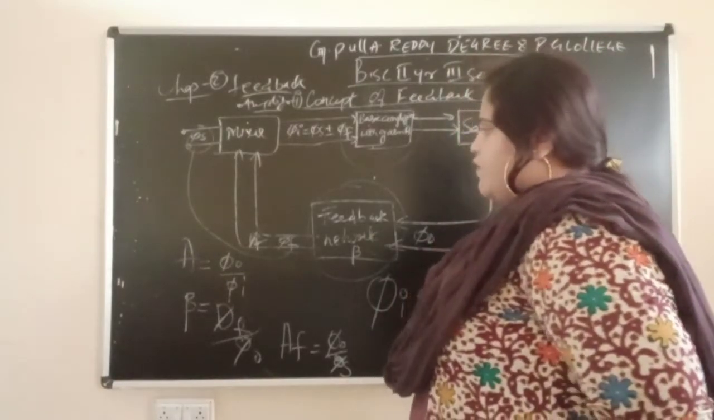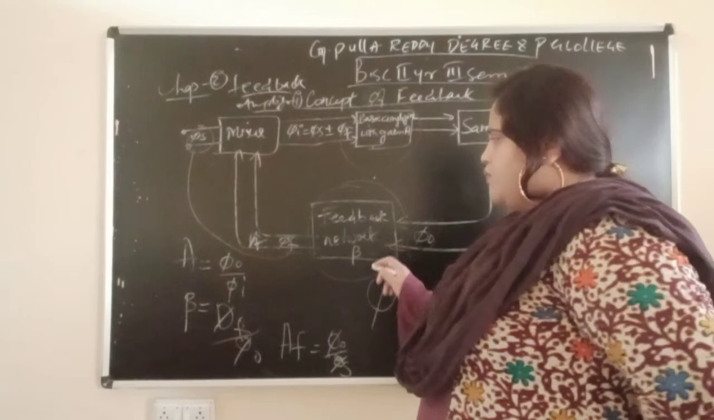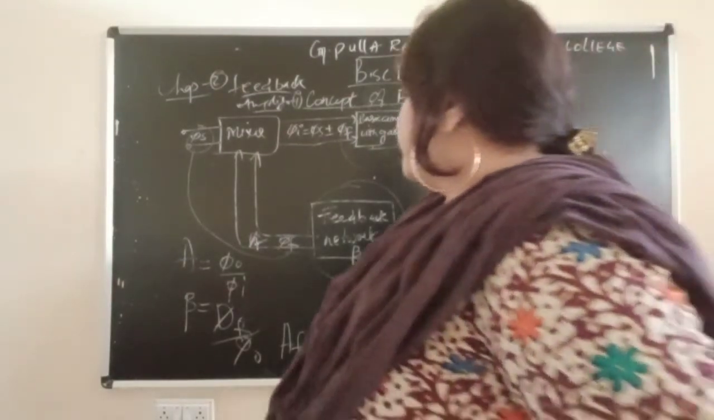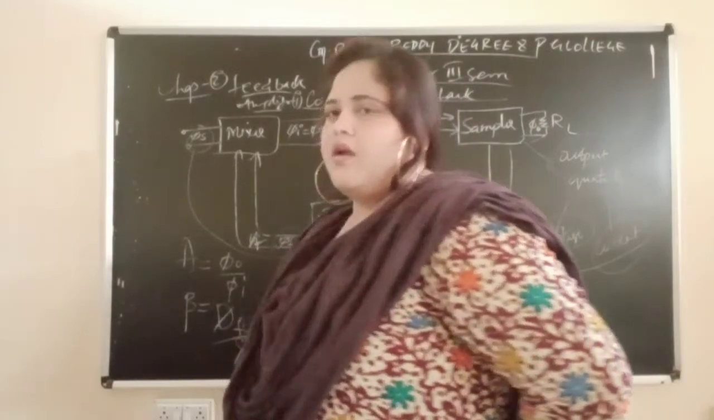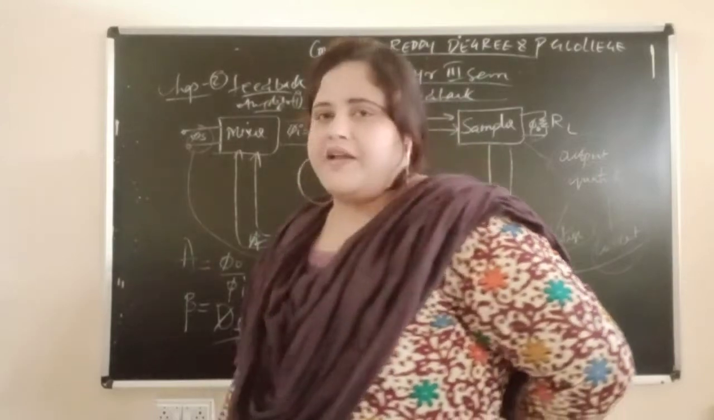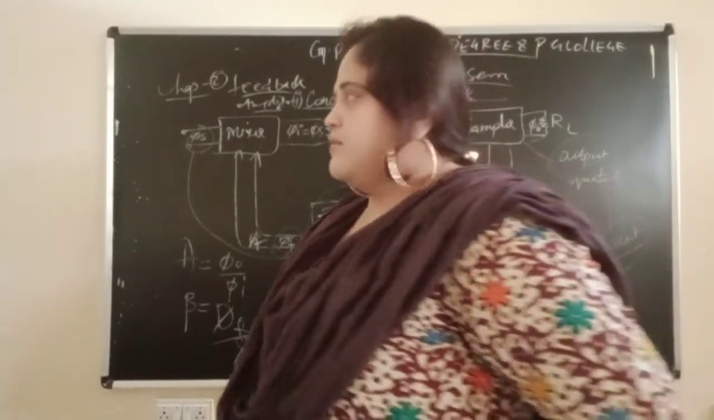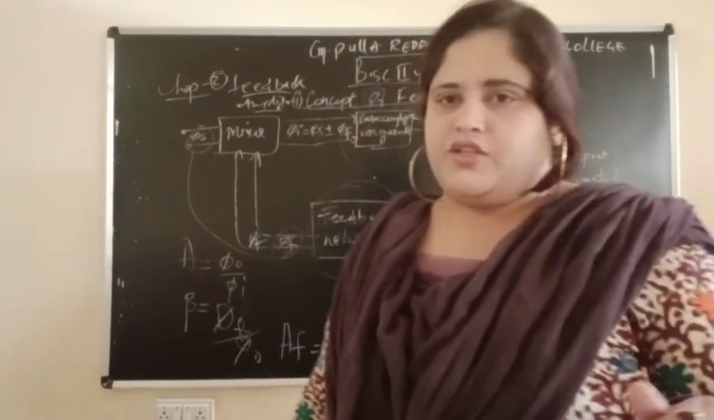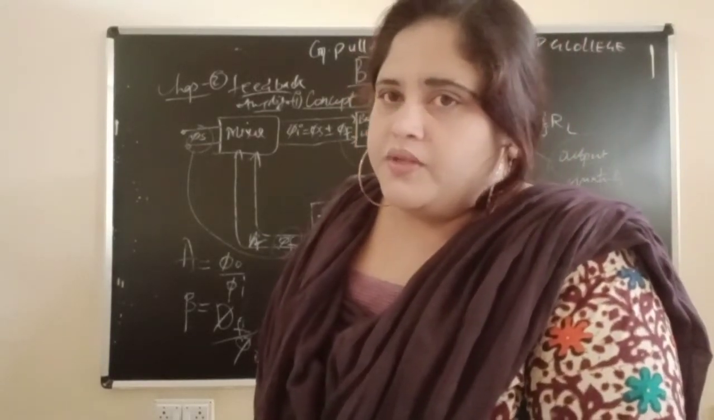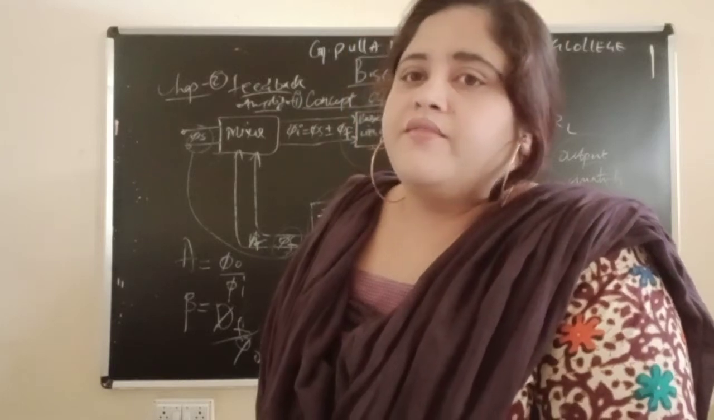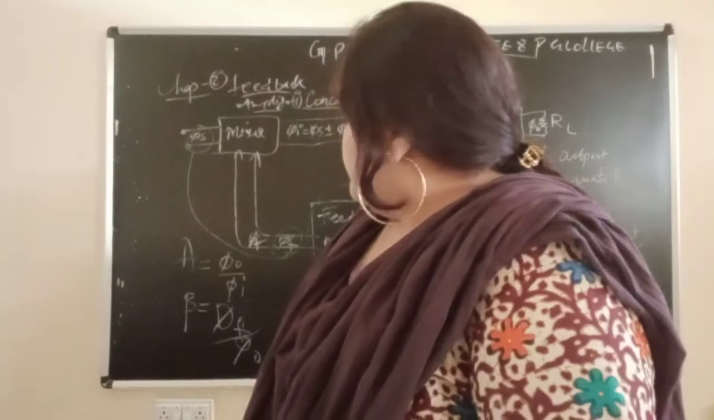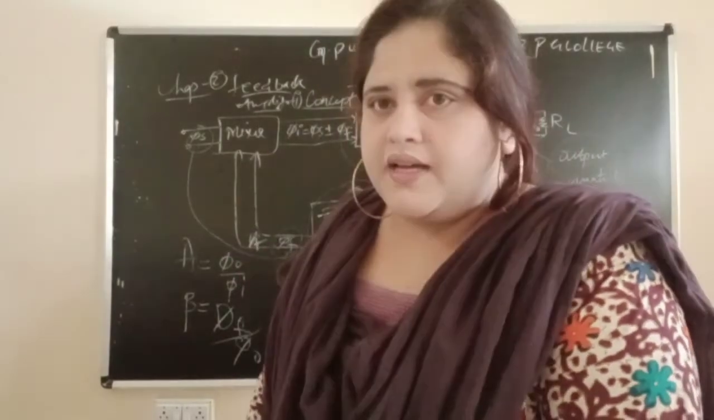In the feedback network, what is happening? Whatever output is there, it will be suitably sampled and a fraction of it will be taken. That fraction is phi f. Phi f means a fraction of the output, like half of it is going on. After taking the fraction of the output, it will pass to the mixer.